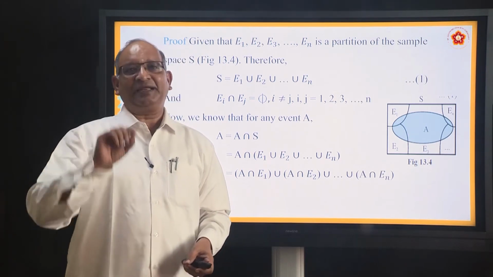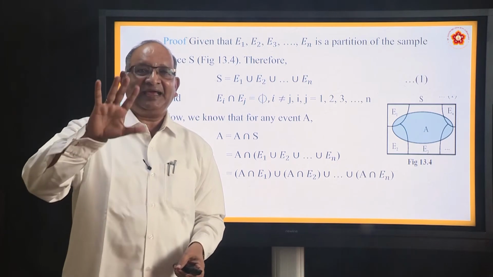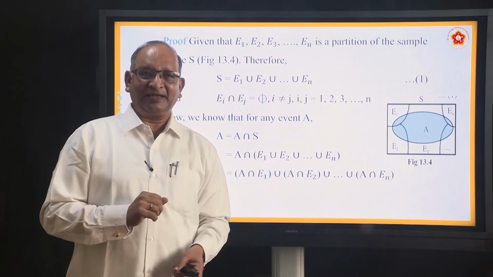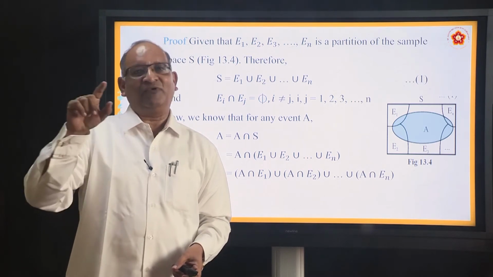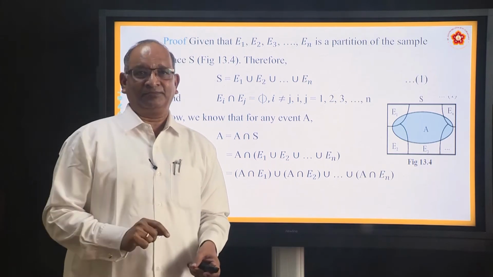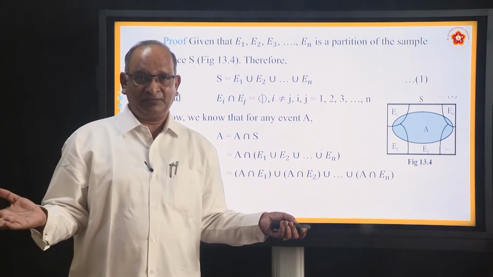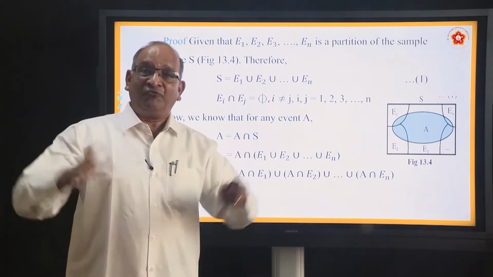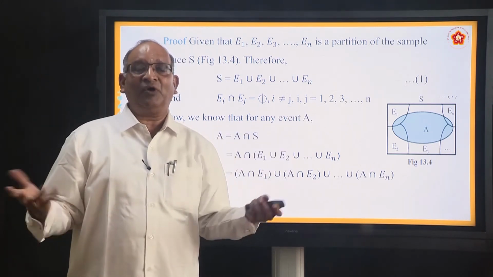To understand it in an easier way, we have defined A as prime numbers. So, what are the prime numbers basically? 2, 3, 5. Remember, these 2, 3, 5 are from S only. They are not from outside. So, if you take the intersection of 2, 3, 5 with 1, 2, 3, 4, 5, 6, what will you get?